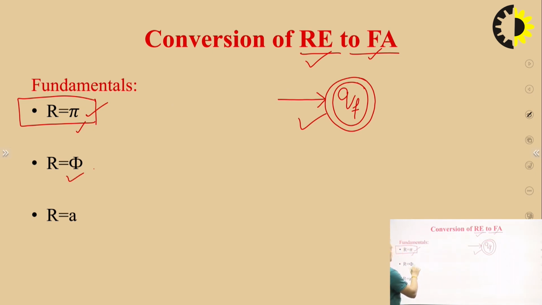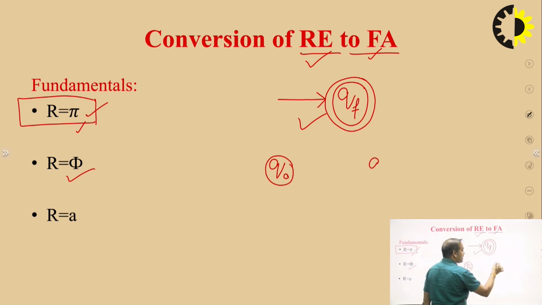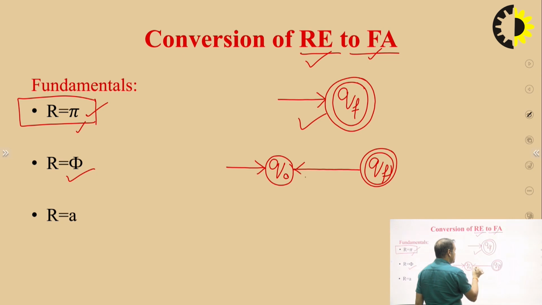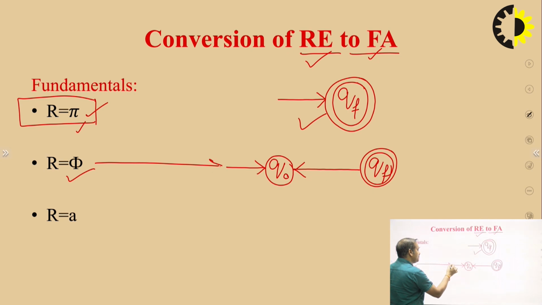Now r equal to phi. For r equal to phi, we have to take an initial state q naught, then we have to take a final state qf and mark it as final. Q naught is marked as initial. This is the differentiation between the initial state and the final state. The final state is marked as qf and the initial state is marked as q naught, with no arrow between them. This represents r equal to phi.